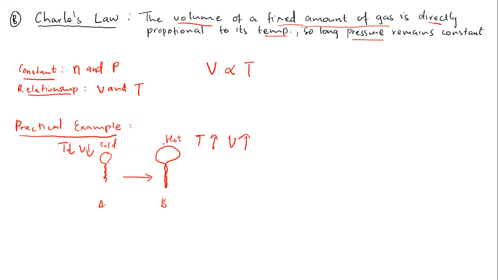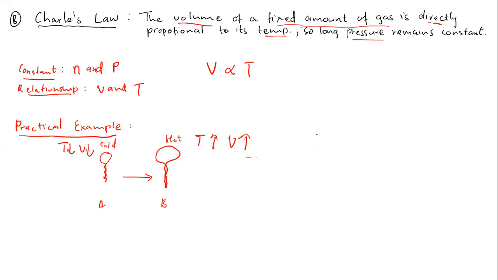Therefore, in this case, we can see that when the temperature increases, the volume also increases. Under low temperature, we have low volume. Under high temperature, we have high volume. That's just how it works. So this is just a practical example that explains this guy's law, who is Charles, which is Charles's law, which says the volume of a fixed amount of gas is directly proportional to its temperature, so long as pressure remains constant. This is what he was explaining over here.